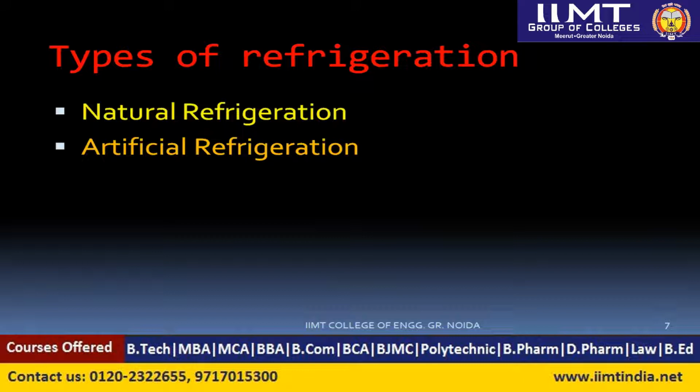When we talk about artificial refrigeration, we need to put in some amount of work or power in order to decrease the temperature and maintain the low temperature. In natural refrigeration generally we don't require any power or work. So let's see natural refrigeration first.